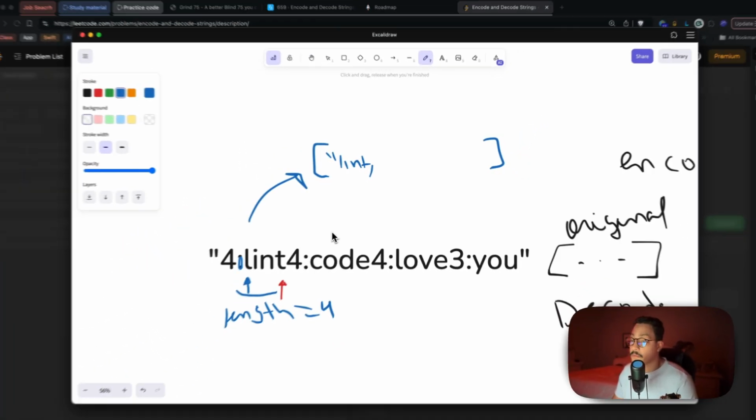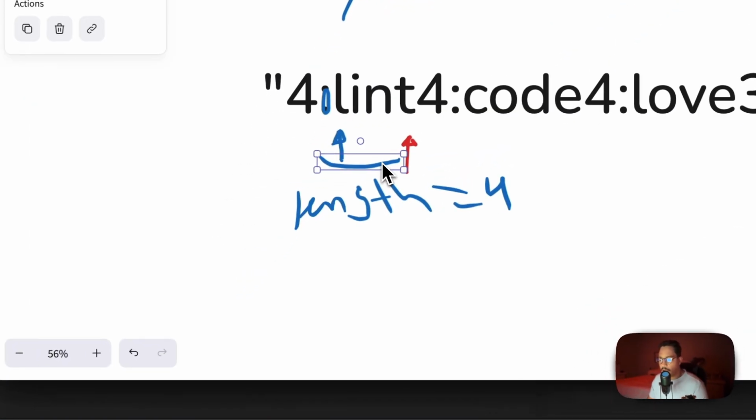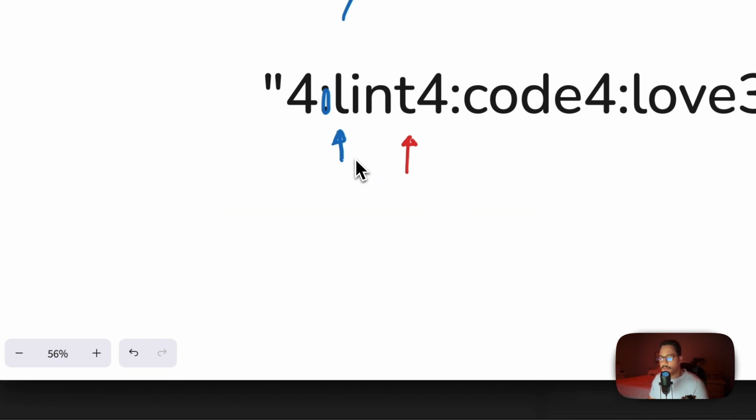What's next? Well, we have to go a couple more, right? So what happens now? How do we update our pointers? Let me delete this. I'm gonna go ahead and delete this too. Doesn't really add a lot to it. So what do we do now?